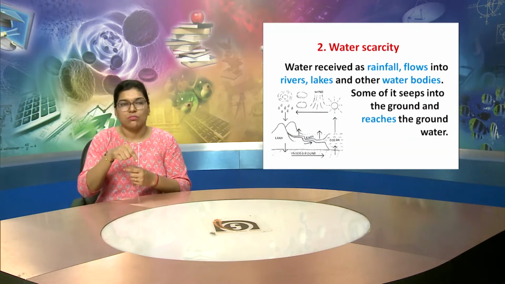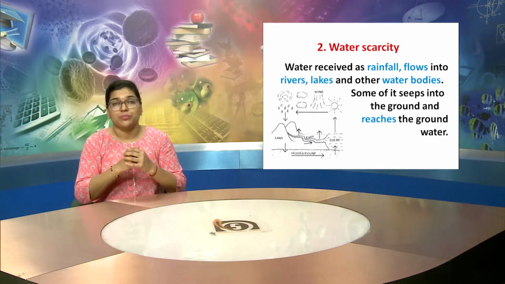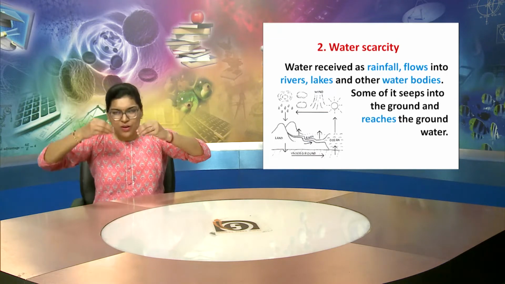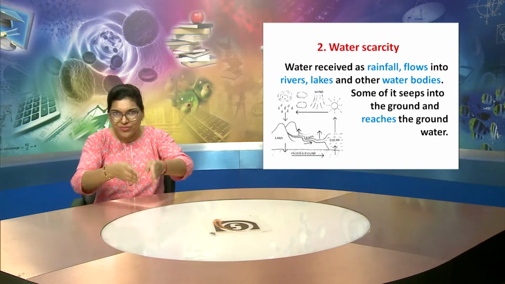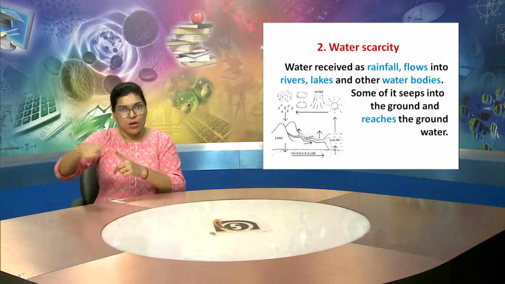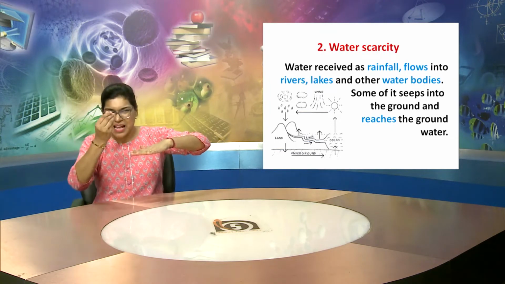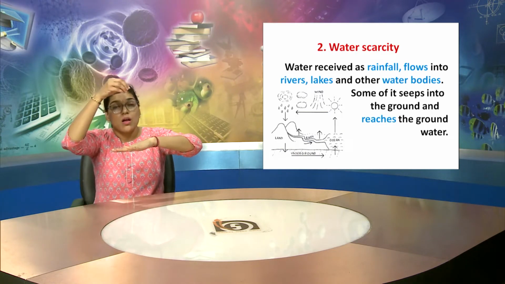This is the second point. This is about water scarcity. We all know that we get water as rainfall and it also flows into rivers, and we also get water from lakes and from other water bodies.